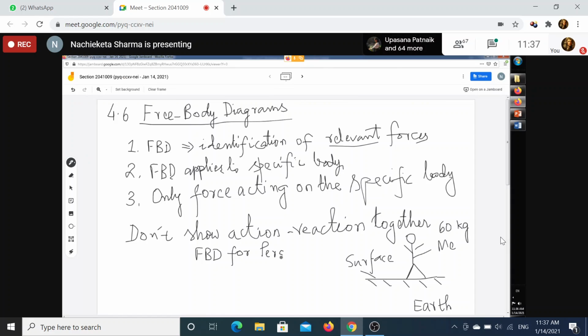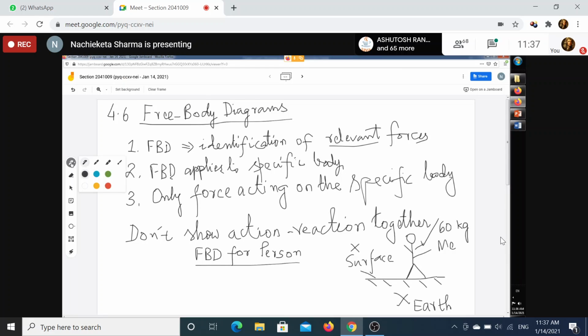First I will write it like this, free body diagram for person. And this diagram is called a schematic diagram. So first there is a statement of the problem, which you can translate into a schematic diagram, which I have done. Then I will draw the free body diagram. The first step of free body diagram is to identify the body. I have identified. I have rejected this surface. I have rejected this earth, and I have spotted this person. So a free body diagram for person.